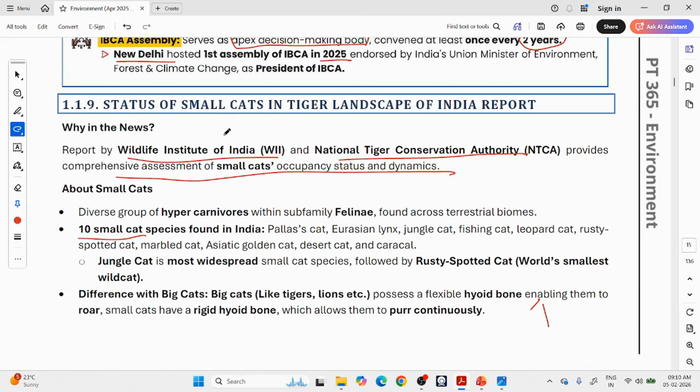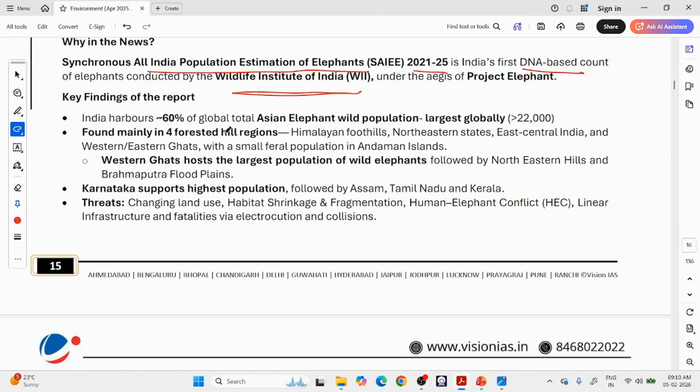So just take a minute and Google about this Wildlife Institute of India, where it is, etc. Okay, where it is headquartered, what it does, from which act it is deriving its authority, etc. Or if possible, in the next class I will show you. Okay, so we have something called Project Elephant. We know it got merged with Tiger, and Project Tiger and Elephant are a single thing now. Now they have conducted population estimation of elephants across these 4 years. So that is the news.